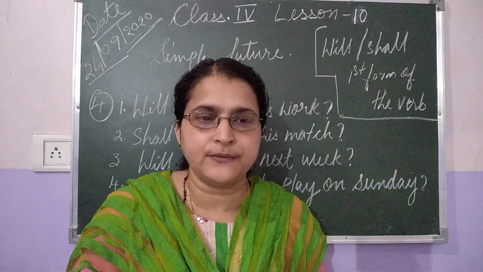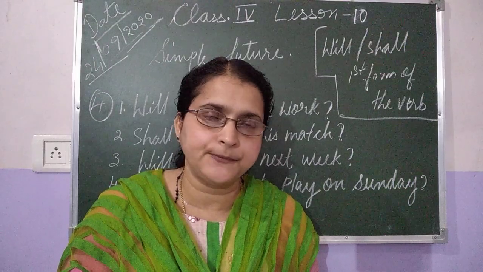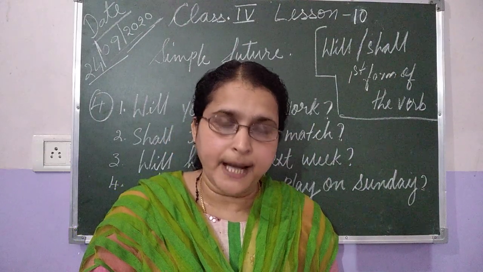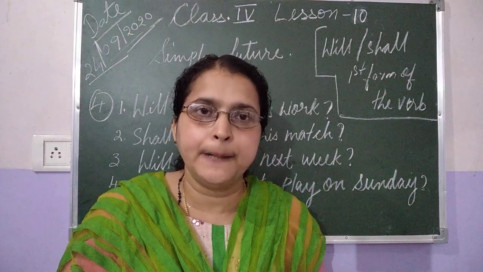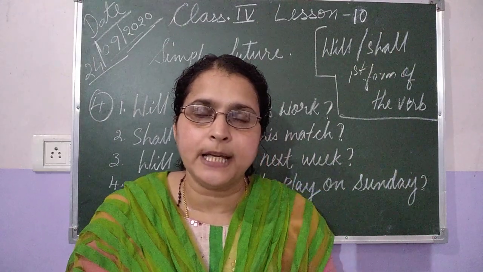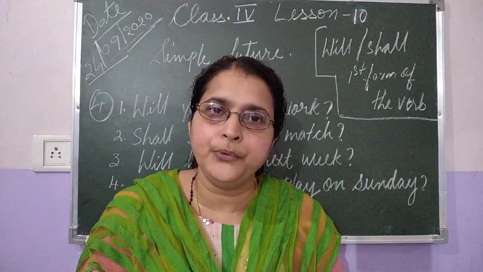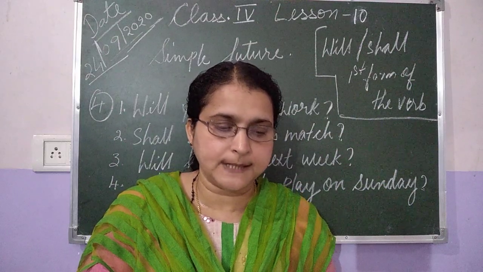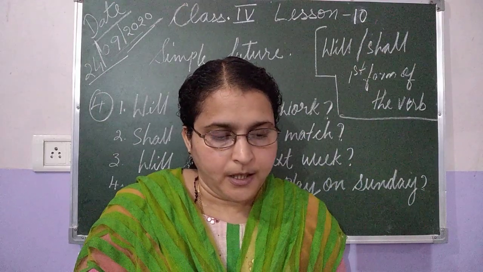Now the third, they buy toys. Which tense is it? Simple present tense. Okay, they buy. The base form of the verb, first form of the verb. Buy. So change into past tense. Buy became bought, B-O-U-G-H-T. They bought toys. So in past tense, we use the verb second form. And simple future tense, how to change that? Will plus first form. Same thing. Buy. Okay. So will buy. They will buy toys.